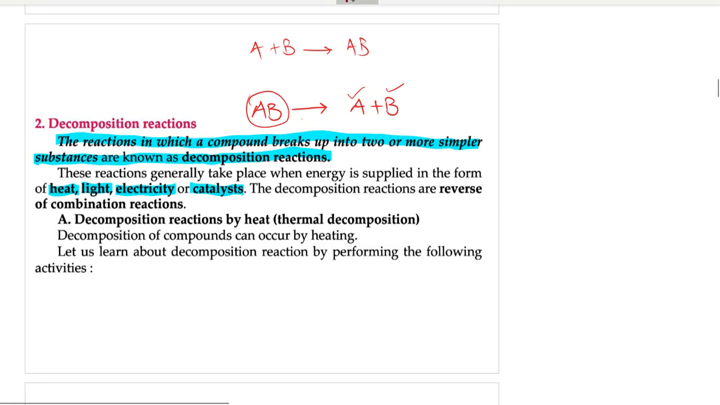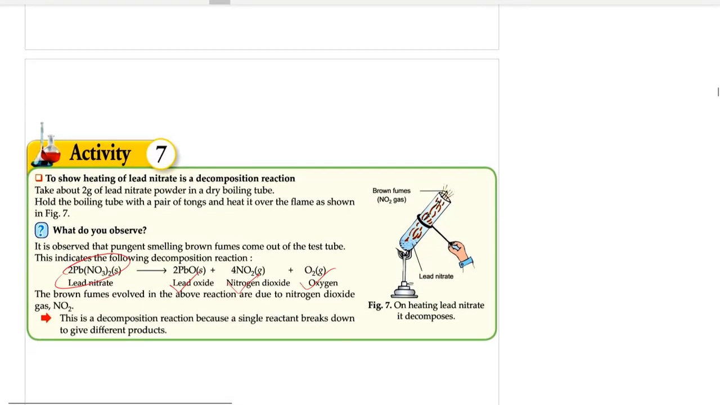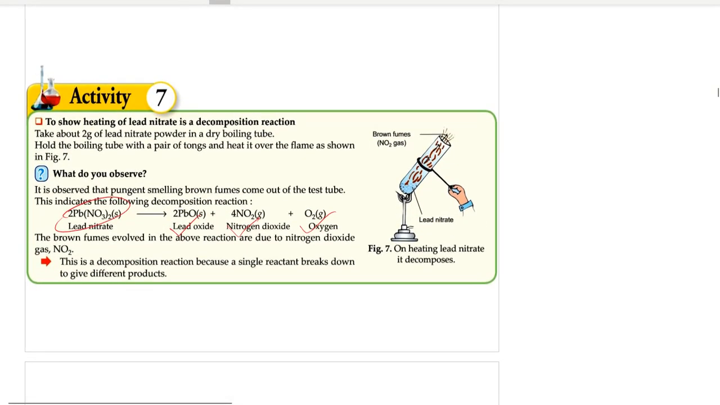The first type of decomposition reaction is thermal decomposition. Thermal decomposition is the decomposition reaction which is carried out by supply of heat. So what do we have here? Lead nitrate in a test tube is heated. It gives out lead oxide, which is in solid form, nitrogen dioxide, brown fumes, you see brown fumes coming out of the test tube, plus oxygen. So lead nitrate has completely broken down into three substances: lead oxide, nitrogen dioxide, and oxygen.